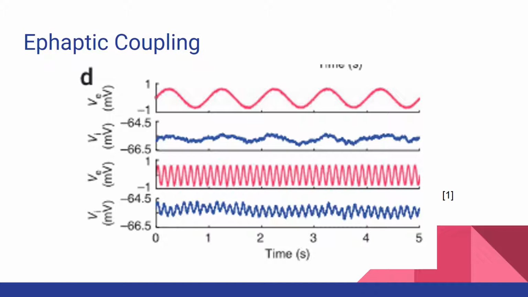One graph from a paper entitled Epileptic Coupling of Cortical Neurons, conducted by Anastassiou et al. in 2011, which studied the effect of epileptic coupling in pyramidal neurons, can be seen in this slide. Magenta represents the extracellular voltage applied, and blue is the resulting intracellular voltage.